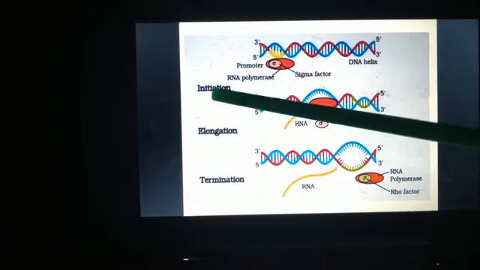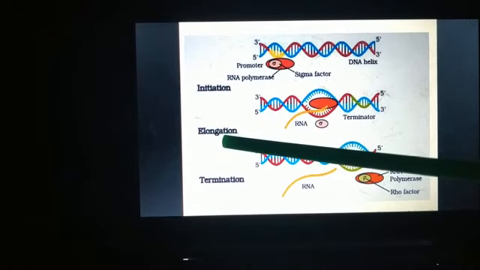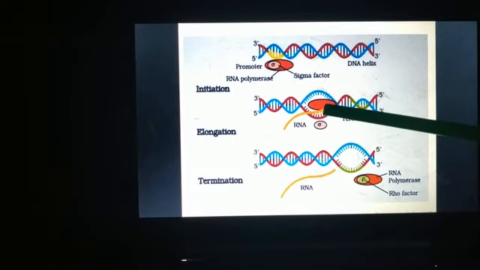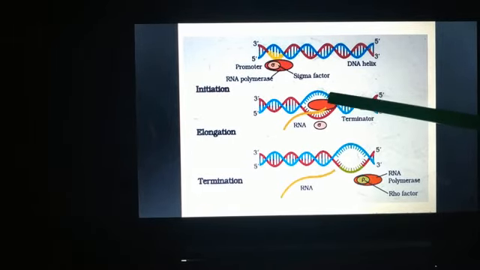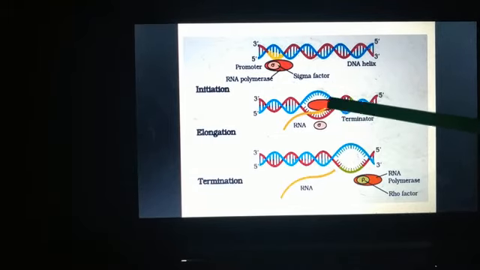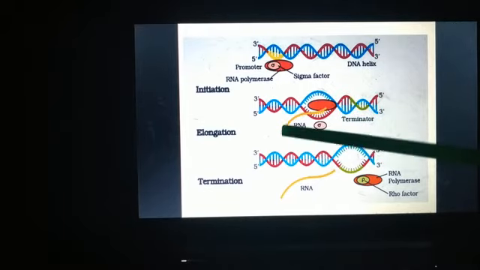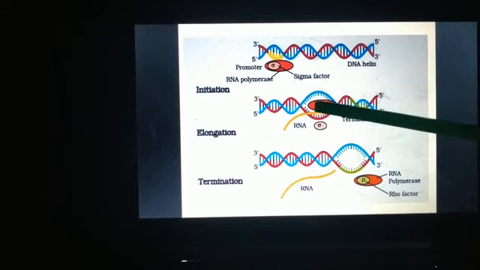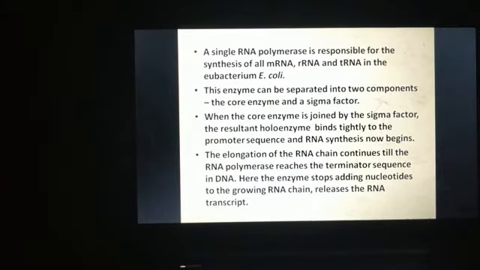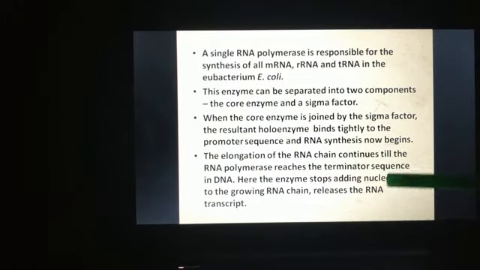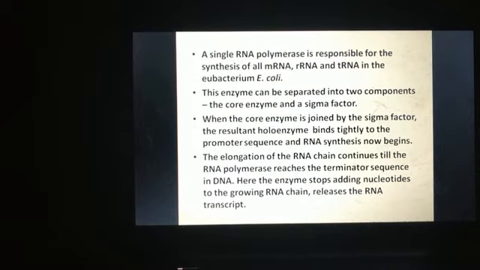Next step is the elongation process. The RNA polymerase keeps on adding new nucleotides to the growing chain of RNA. The elongation continues till the RNA polymerase reaches the termination sequence in DNA.